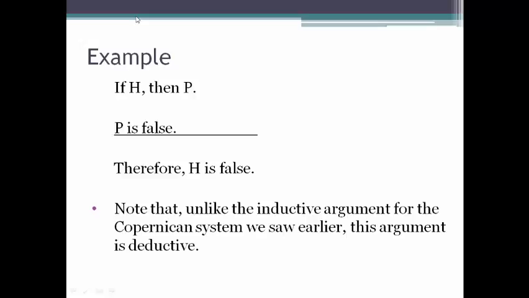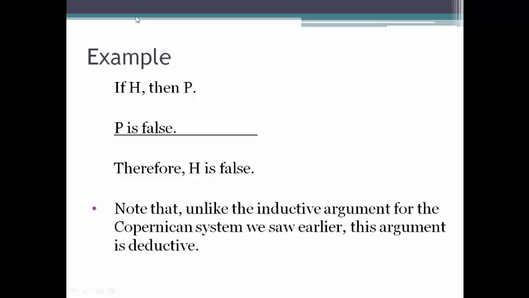Okay, so imagine a world in which it's the case that if H is true, then P is true. Meaning any time H is true, then P has got to be true. But then we learn that P is false. Well, if P is false, then H can't be true, because any time H is true, then P is true.